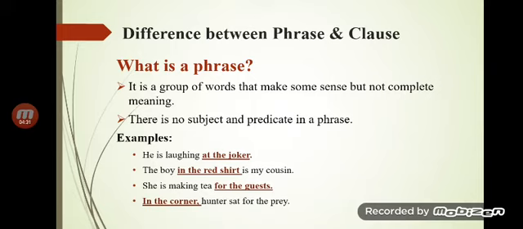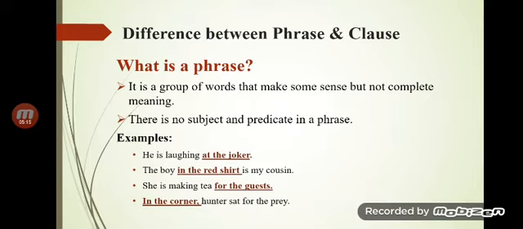So the phrases are in fact fragments. These are chunks, words that are taken from the sentence, but they do not give us the complete meaning. They do not have a subject and predicate, which are the essential parts of a sentence, such as "he is laughing at the door." Okay, "at the door" has been shown in red color, and the phrase is shown there. If we want to divide the sentence into two parts, subject and predicate, it would be very easy: we look at "he" as the subject, and "is laughing at the door" as the predicate.